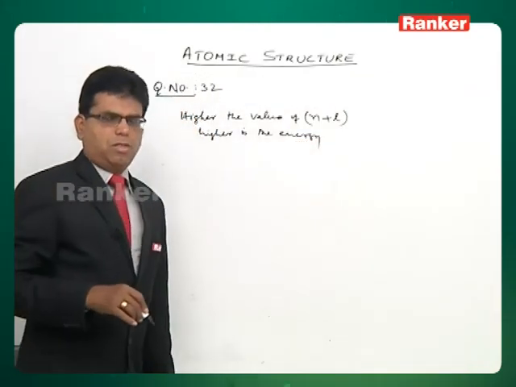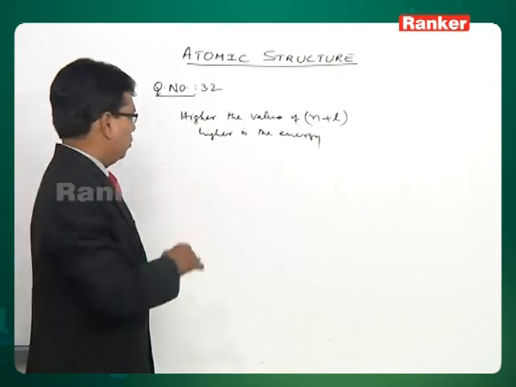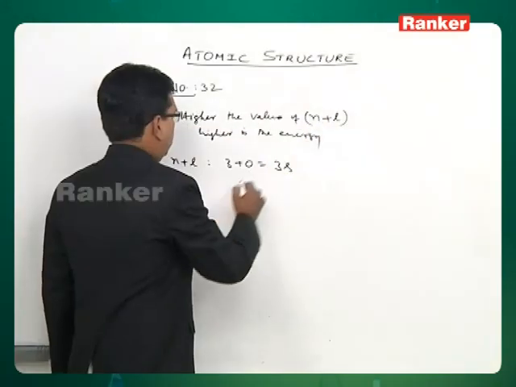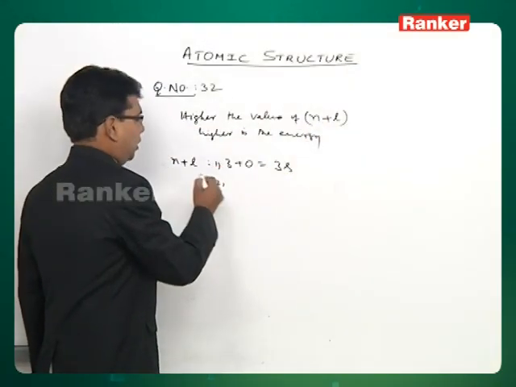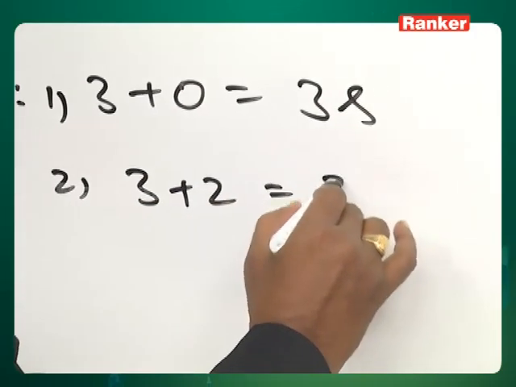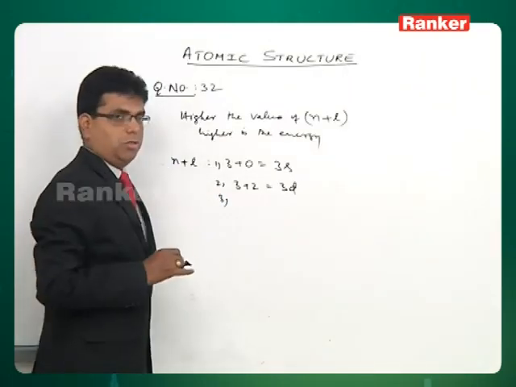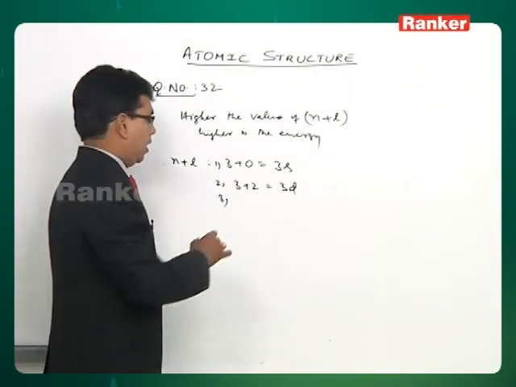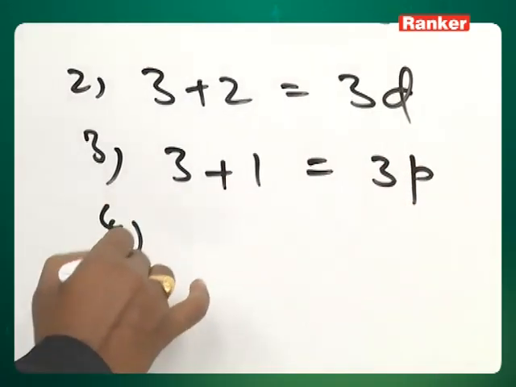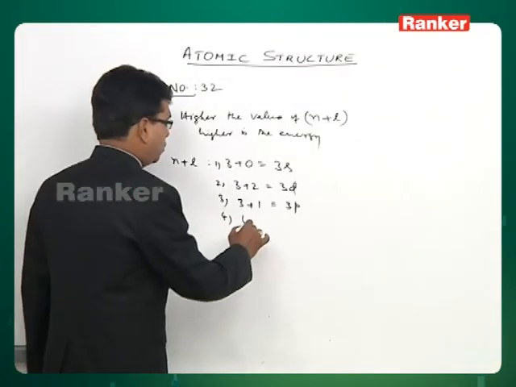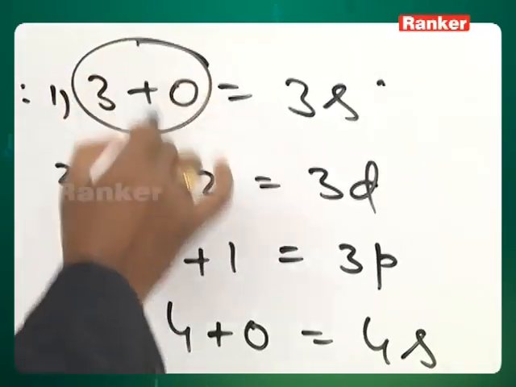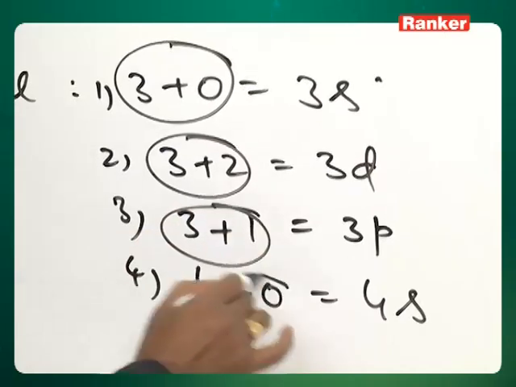Now, in the first option, n is equal to 3, L is equal to 0. So n plus L in the first option is 3 plus 0, that is 3, 3s. In the second option, n is equal to 3 and L is equal to 2, that is 3 plus 2, that is 5, 3d. Third option, n is equal to 3 and L is equal to 1, 3 plus 1, that is 4, so it is 3p. And fourth option, n is equal to 4 and L is equal to 0, it is 4s. So this is 3, this is 5, this is 4, this is 4.